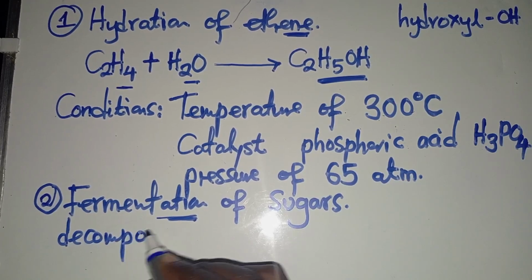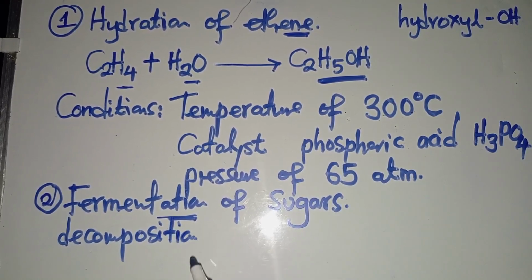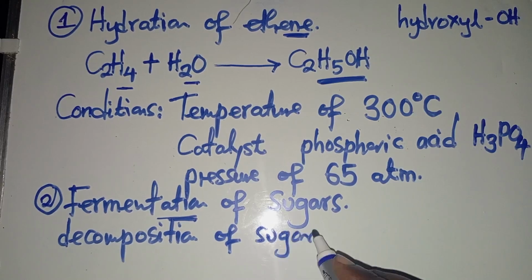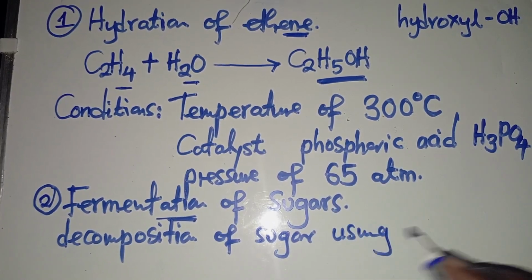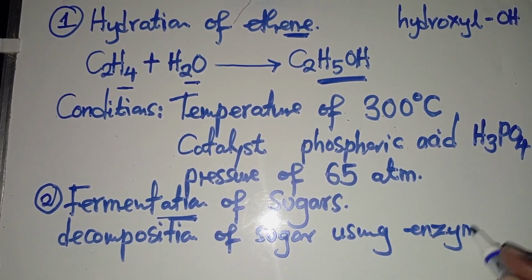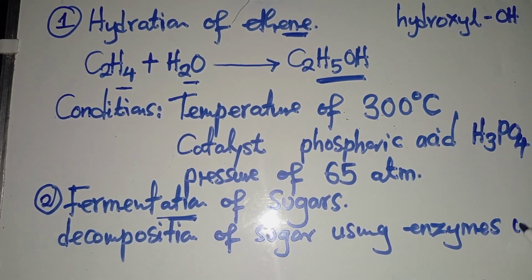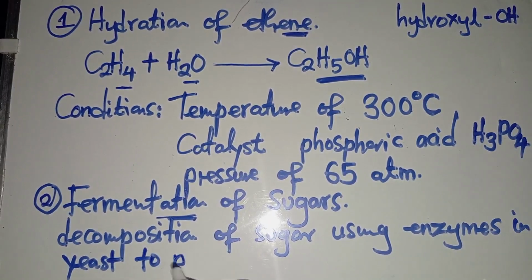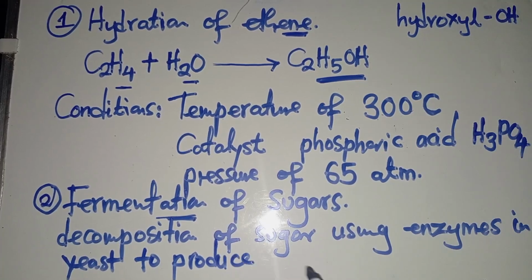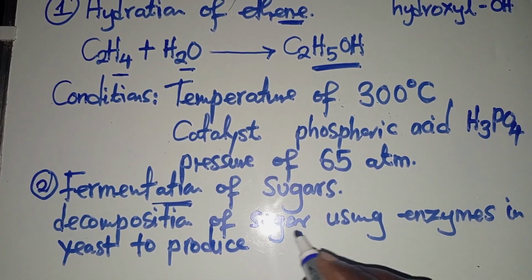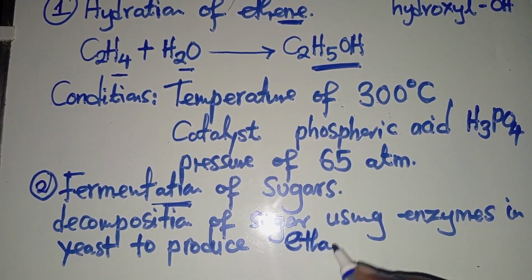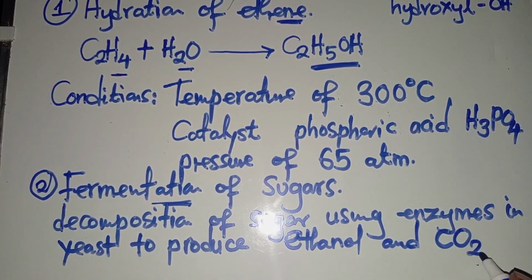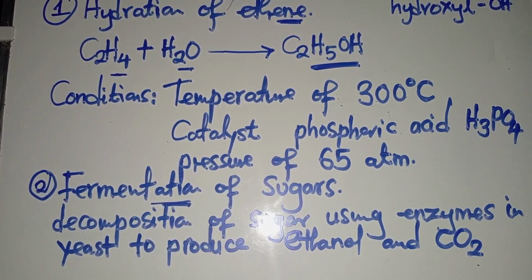If I ask you what fermentation is, you need to tell me that fermentation is the decomposition of sugars using enzymes, which are in yeast, to produce ethanol and carbon dioxide. Ethanol and carbon dioxide. So this is what we call fermentation.